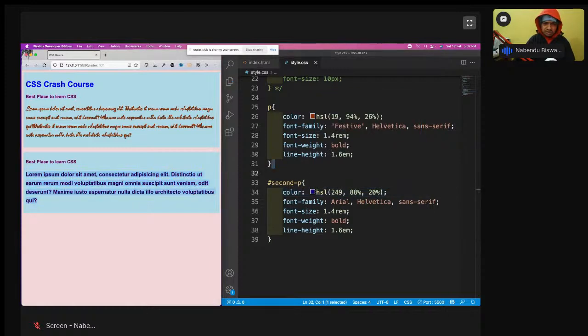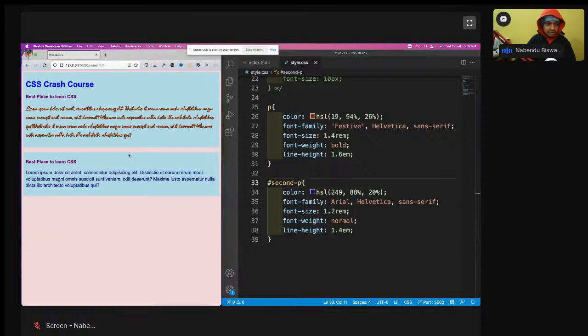Save it. So it is blue color, and I don't want it to be this big. So 1.2, and this is 1.4, and this I want it to be normal. I don't want it to be bold. So I will have it normal. Let's see. This is how it has become. So I can target this individually also. So this is all about it.